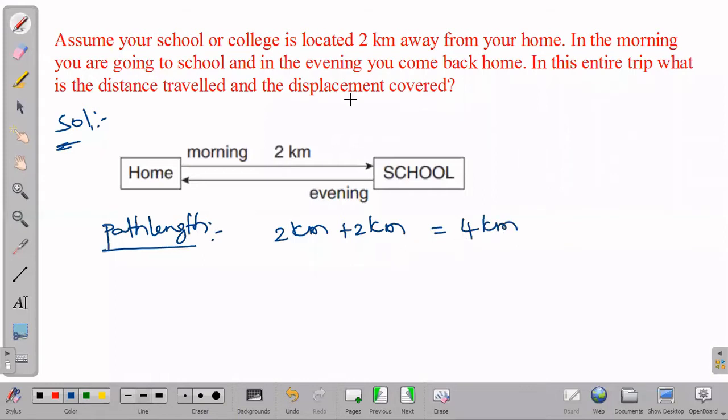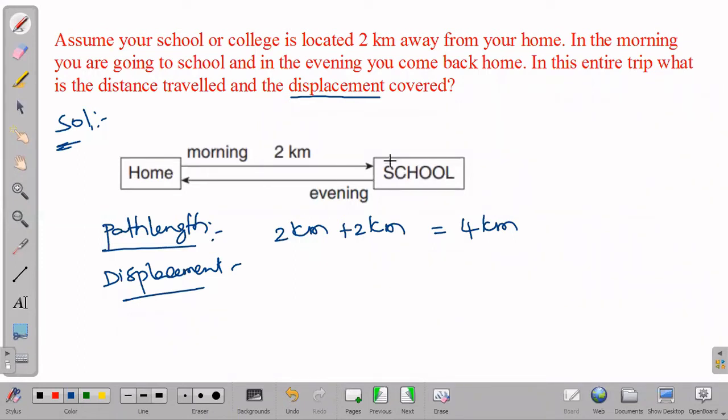Next, what else do we have to calculate? We have to calculate displacement. When we calculate displacement, we calculate directly from starting to ending.